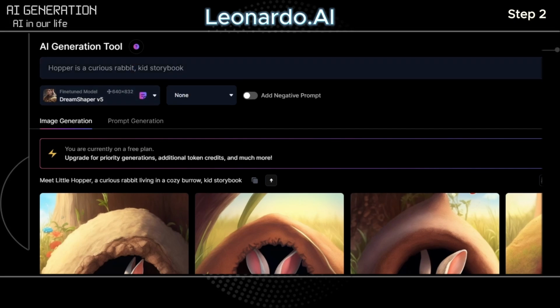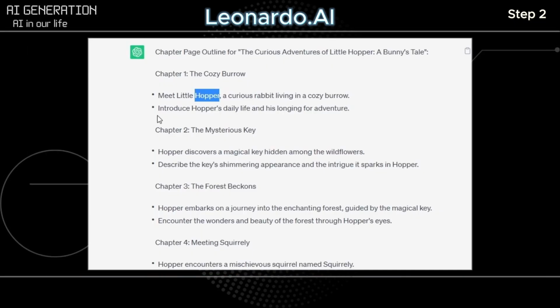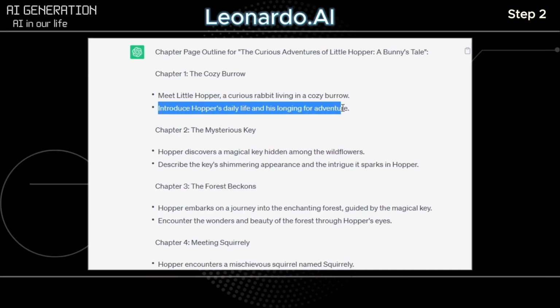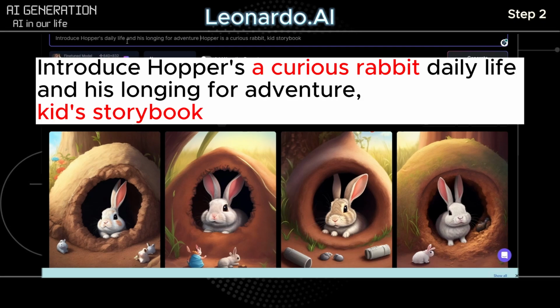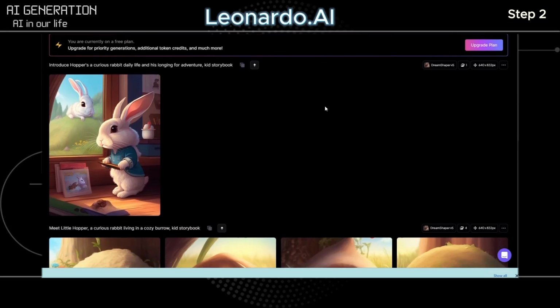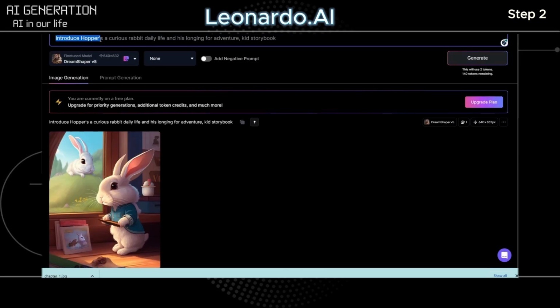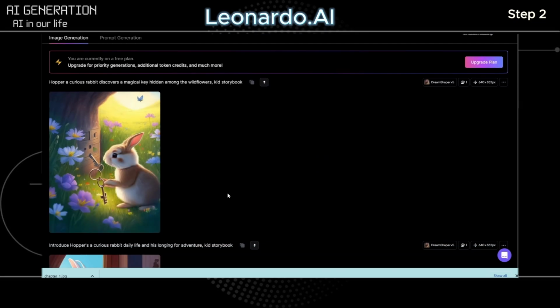So, let's create the second image of the chapter. Introduce Hopper's daily life and his longing for adventure. Copy this, paste it into the prompt. Then remember to specify exactly what your character is. This is what my second image looks like. Repeat this process for all the images. Once we have all of our images generated, it's time for the next step.